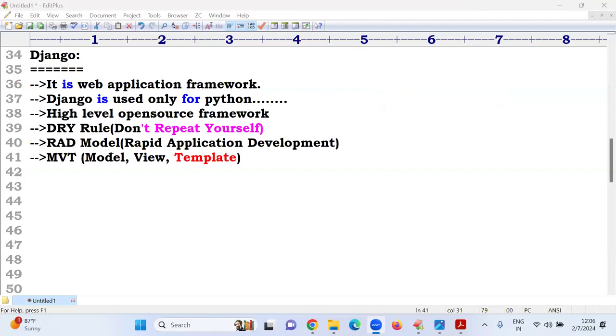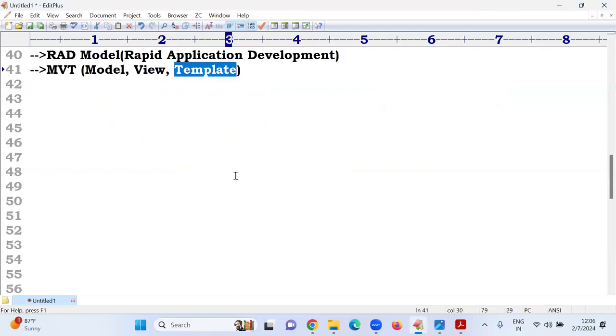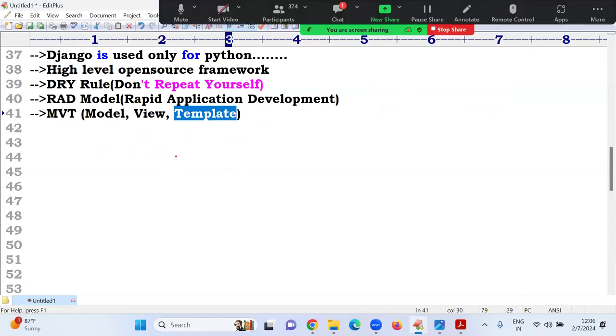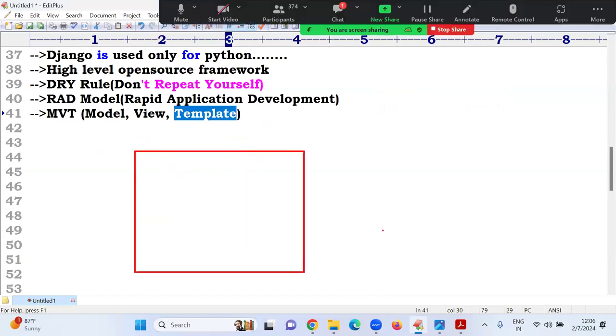Sir, what is this model, view, template architecture? For example, to develop any application, what is first required? I am telling the front end page. One username and one password, two text boxes are there.